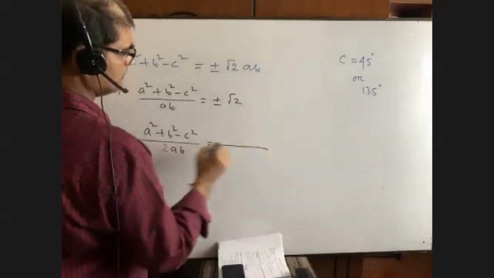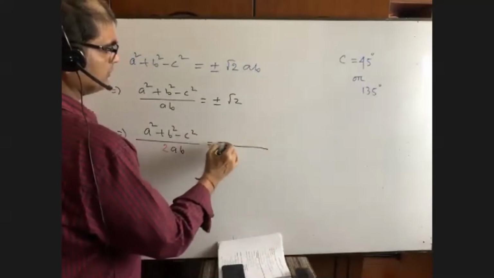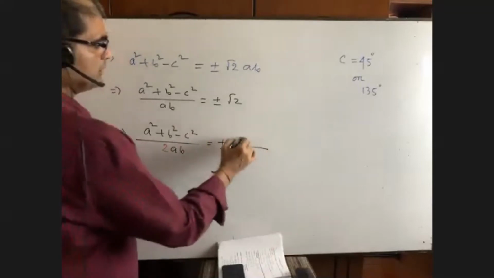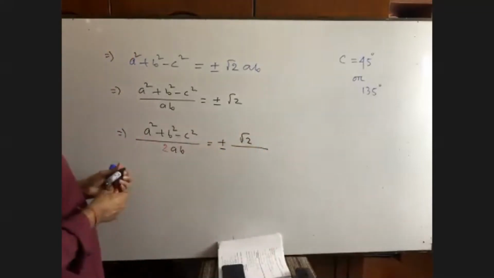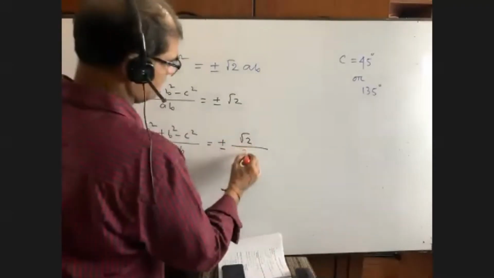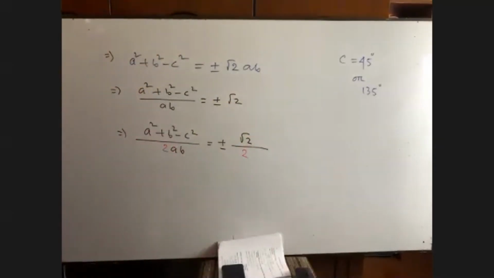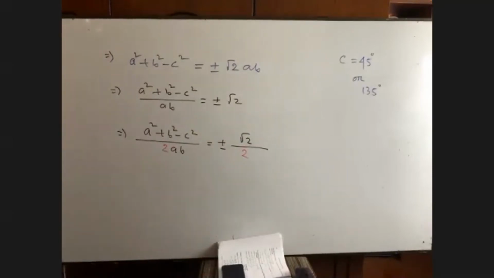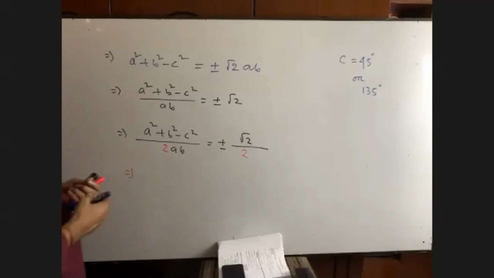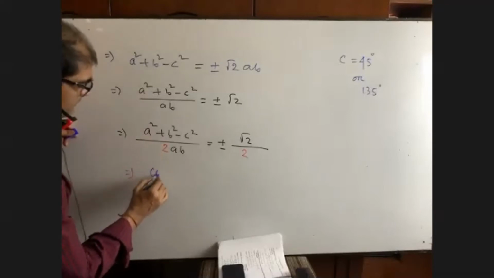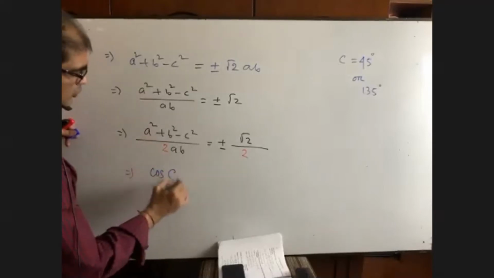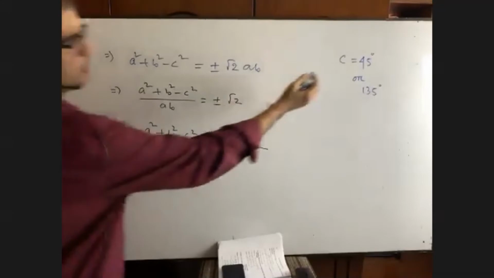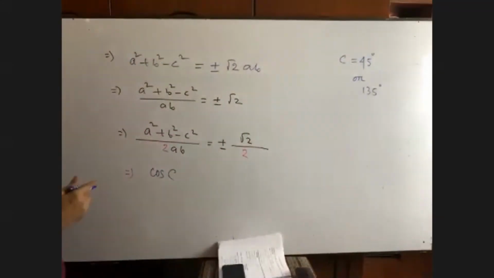That means here we can write in this way, plus minus root over 2, and I have again divided by 2. Actually, I have divided both the sides by 2 just to have the format of the formula. Now, in the left hand side, what is the formula? Please let me know. Cosine C, and you see, we have to find the angle C.